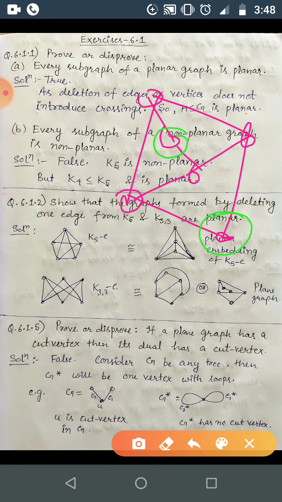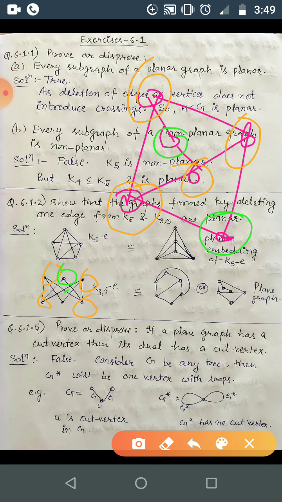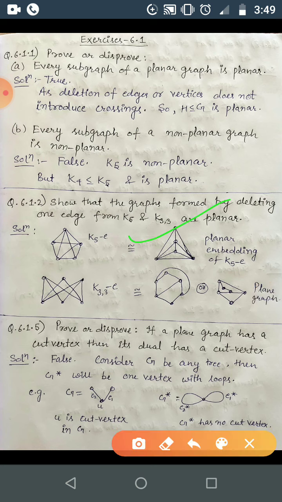So all other vertices, that is this one, this one, this one, and this one, these have degree 3, and these are these vertices, correct? So these vertices, and this pink one, or you can say here I have drawn it as a green one, these vertices are this one. So you can redraw this K3,3 minus E as this graph. So I think this is clear now. So this is the planar embedding, or you can just say plane part of that K3,3 minus E, and we have also drawn the same for K5 minus E.